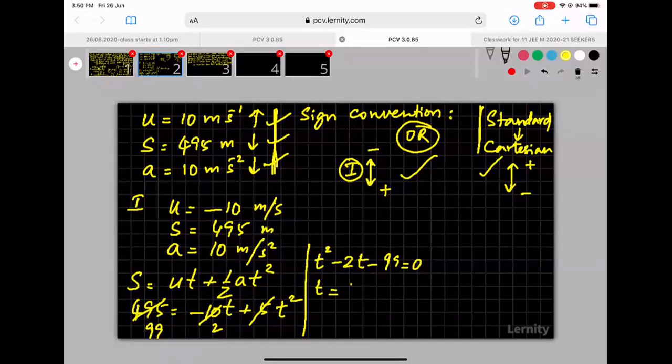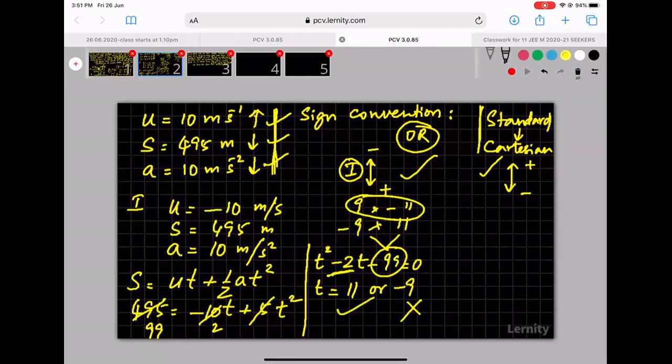This can be solved as t is equal to 11 or minus 9. Basic mathematics only. You just have to factorize minus 99 into two factors. So it would be 9 into 11. It's either minus 9 into plus 11 or 9 into minus 11, whichever it is. And when you add these two, you get minus 2. So I choose that, right? So (t minus 11) into (t plus 9) equal to 0. When t minus 11 is equal to 0, it becomes t equal to 11. Or when t plus 9 is equal to 0, it becomes t equal to minus 9. Negative time is not possible. So the answer is t is equal to 11 seconds. So the time the stone takes to hit the ground is 11 seconds.